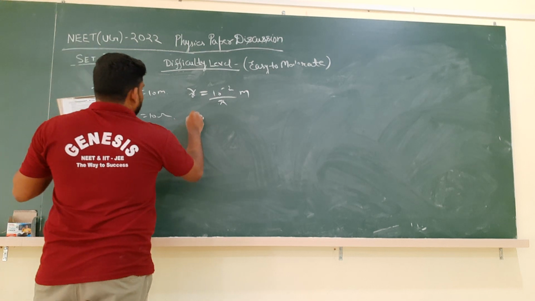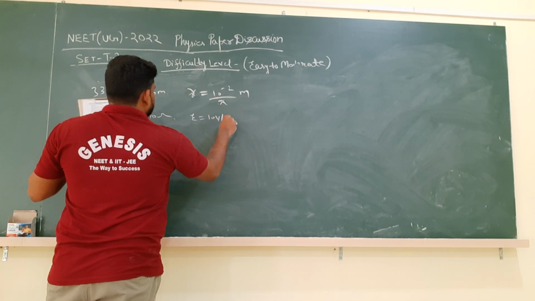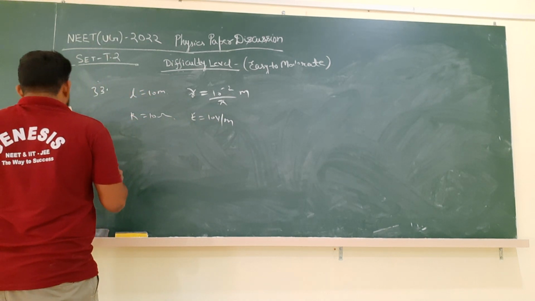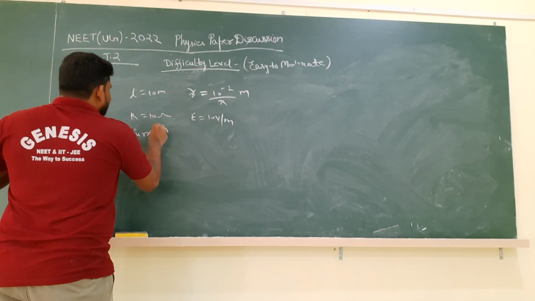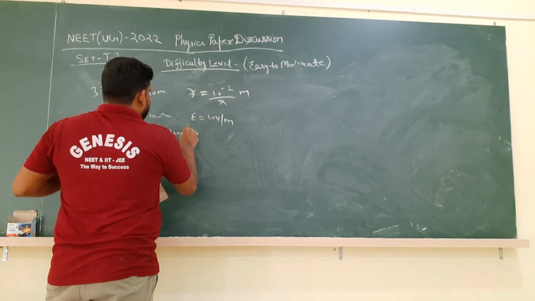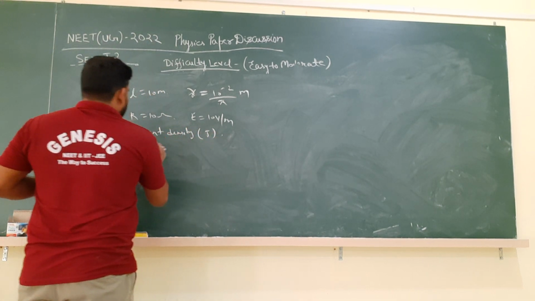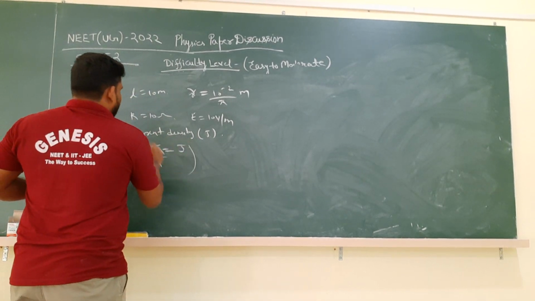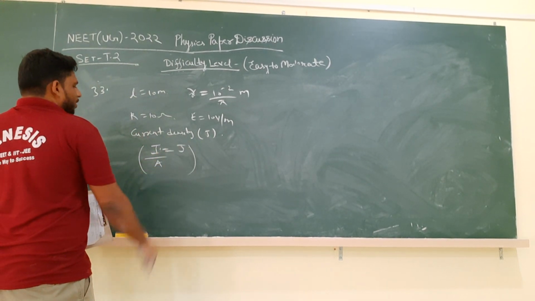The strength of the electric field is given as 10 volt per meter. They are asking for current density. J is equal to how much? We know that I is equal to J into A, or J equals I by A. If you are able to calculate I and the area, you can calculate J.